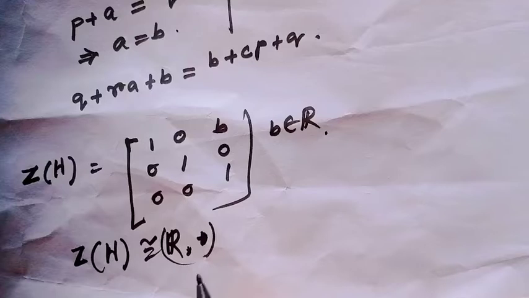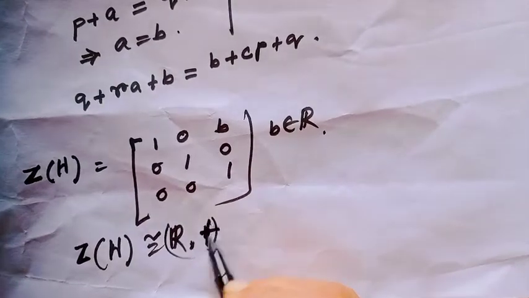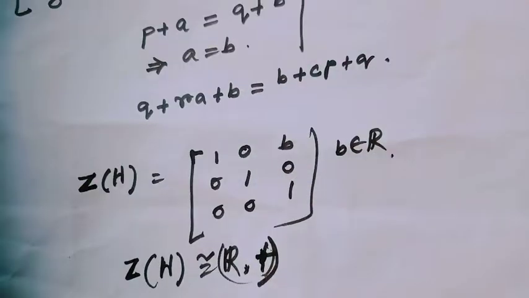So Z would be isomorphic to the real numbers under addition. For this we have to create one map which is an isomorphism to the real numbers under addition.